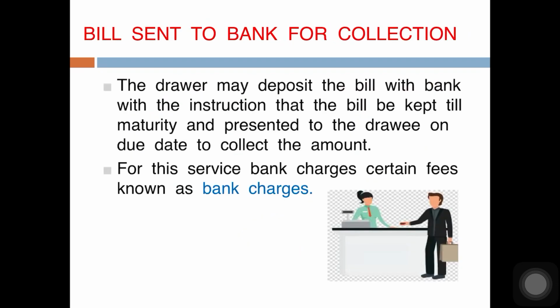Next is bill sent to bank for collection. The drawer may deposit the bill with bank with the instruction that the bill be kept till maturity and presented to the drawee on due date to collect the amount. Accordingly, on the due date, the bank will present the bill before the drawee and collect the amount of bill. The bank then credits the proceeds of the bill to the bank account of the drawer. If the bill is dishonored, the bank will return the bill to the depositor. For this service, the bank will charge certain amount of charges.